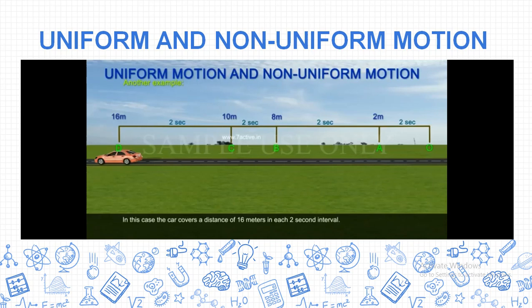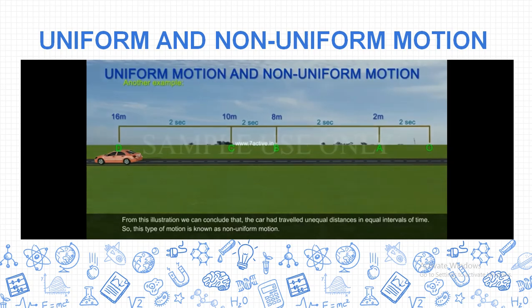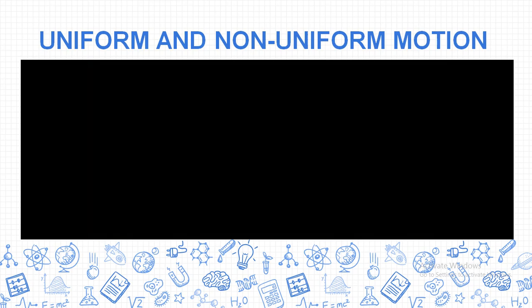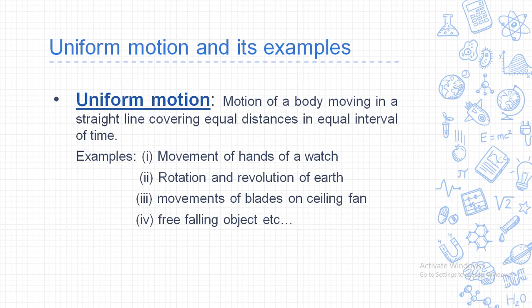You see over here, time is constant, equal to 2 seconds, but the distance covered is different: 0, 2, 8, 10, 16. So you see that the distance covered in 2 seconds is not equal in all cases, from O to A to B, B to C, C to D. So it is said to be in a non-uniform motion. I hope you understand this. Now let's see the definition in detail and further examples.